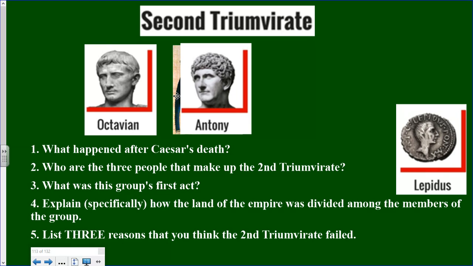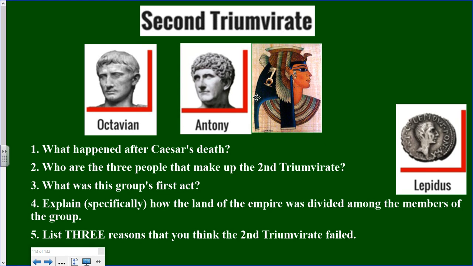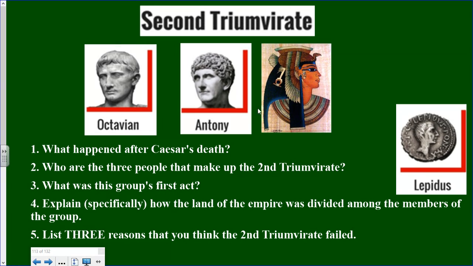Now, the hidden picture that's behind here, a lot of you all could have figured this out, but this is a picture of Cleopatra, who is at that time essentially the queen of Egypt under Roman rule. But here's the deal. Okay, Cleopatra had also previously been friends with Julius Caesar. And when Julius Caesar dies, she pretty much allies herself with Mark Antony. Okay. And as many of you all read into the details, they start a romantic relationship as well. So they're kind of a couple over here.